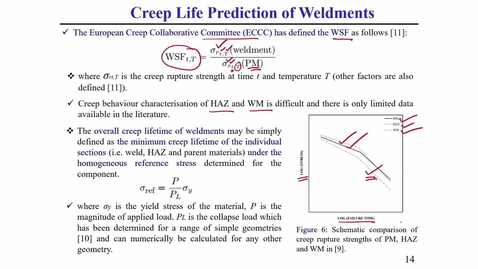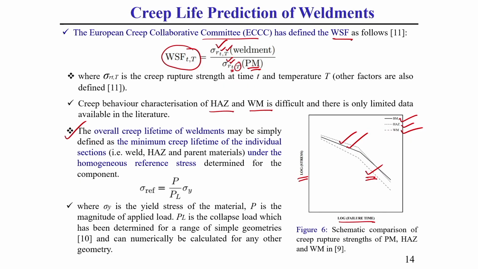So, from here we can define what the creep property of a weldment is. Although I have already told you, among these 3 zones, the one which has the minimum creep strength is generally considered the creep strength of that weldment.